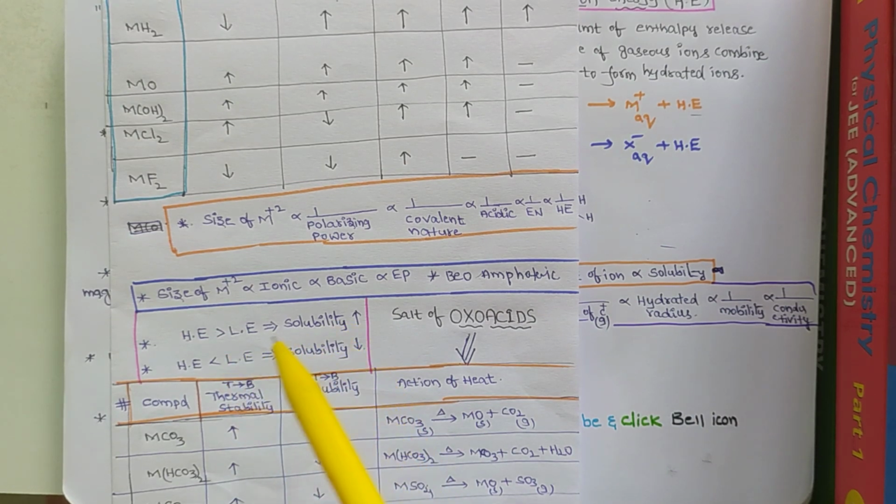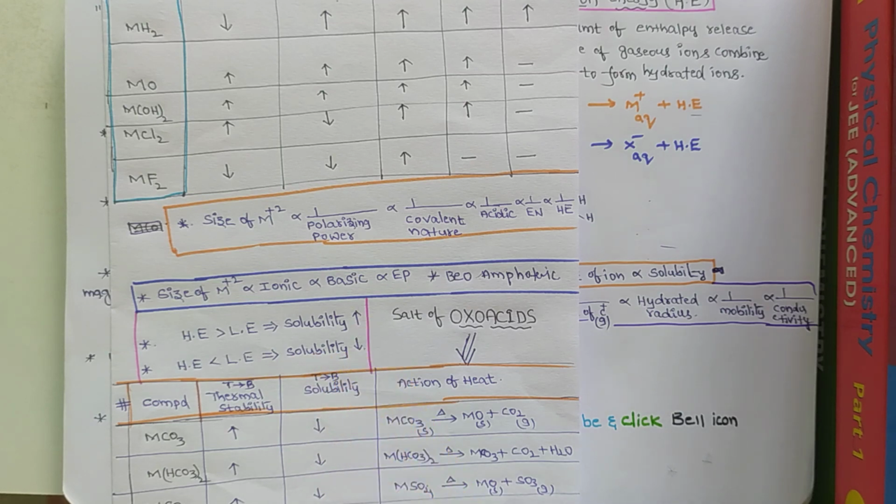Next, solubility. Solubility mainly depends on two factors. One is hydration energy, another one is lattice energy. If hydration energy is more than lattice energy, solubility increases. If hydration energy is less than lattice energy, solubility decreases.